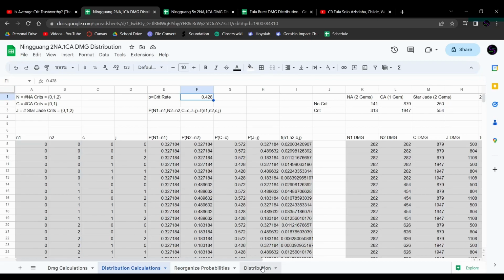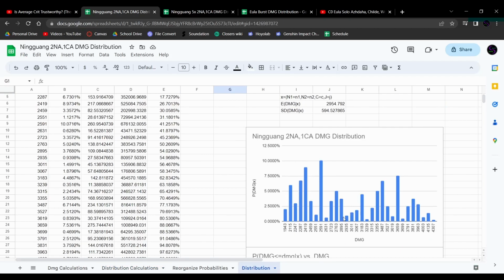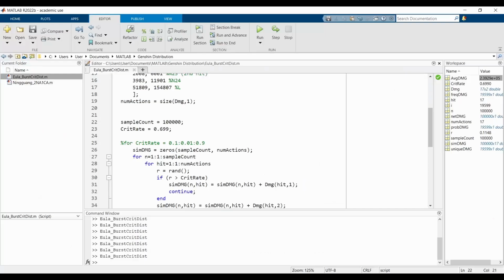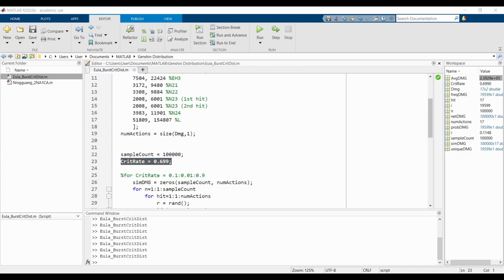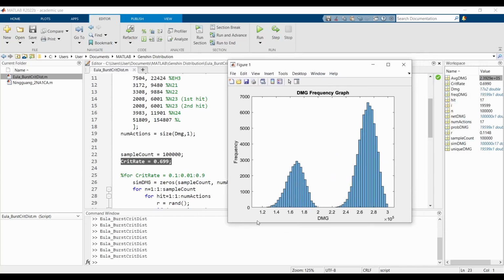So it is expected to see that more of the damage would be ending up in the lower ends of the values for our damage. That is expected because I'm not doing as many crits. So that makes sense. Well, if we go back to the Eula, this person has about a 70% crit rate. So it makes sense that we end up seeing this sort of distribution.